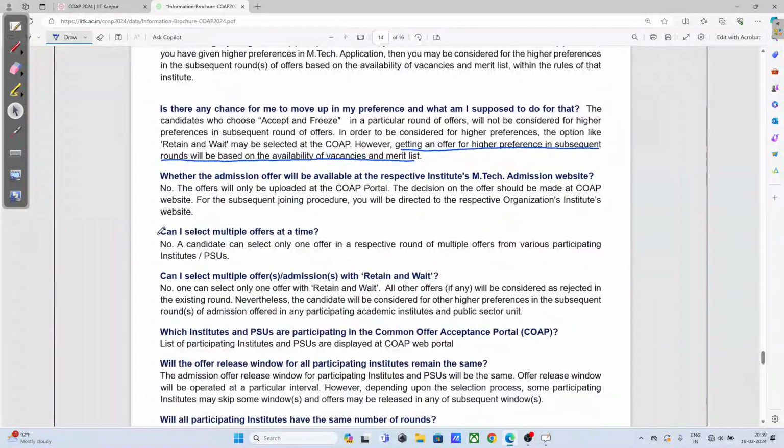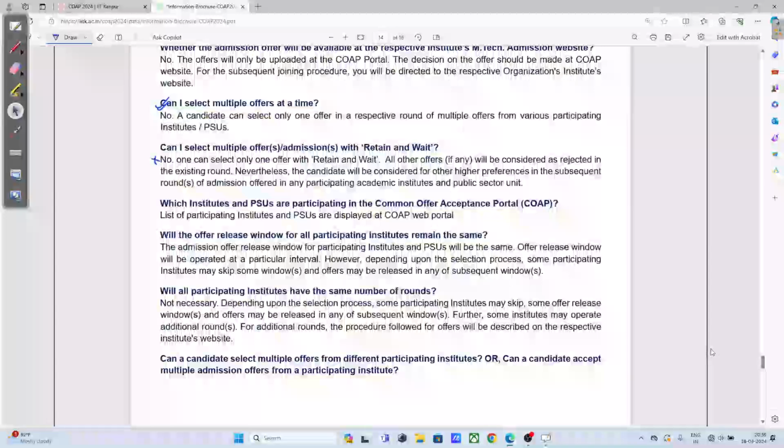Can you get multiple offers? No, you will not get multiple offers. Can I select multiple offers with retain and wait? No. Other candidates also need to get chances. So which institutes and PSUs are participating? Already I have told you: 24 IITs and 1 PSU, NPCIL.